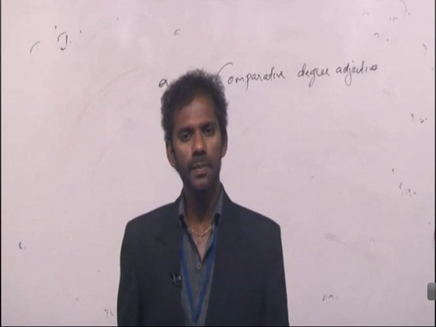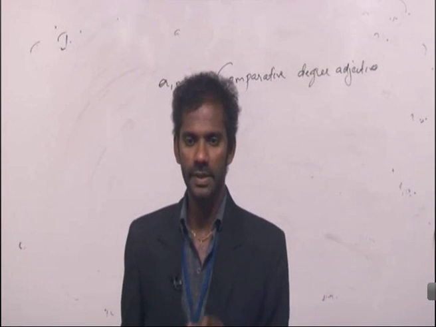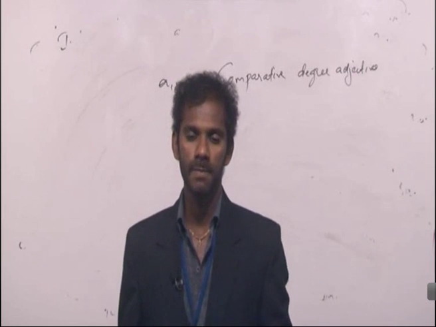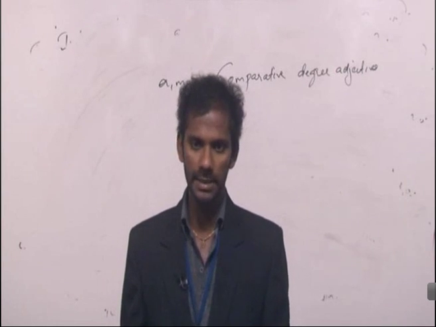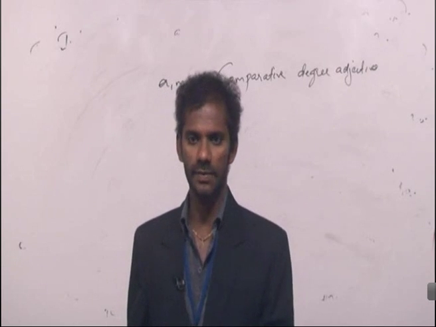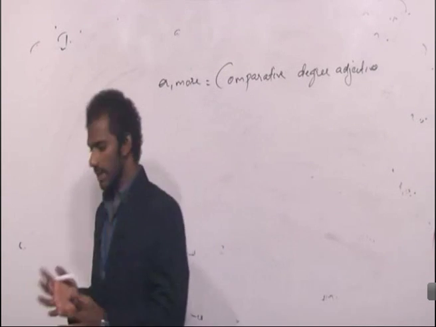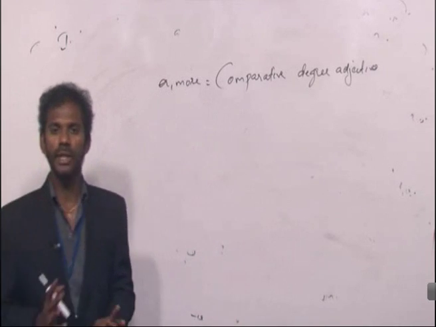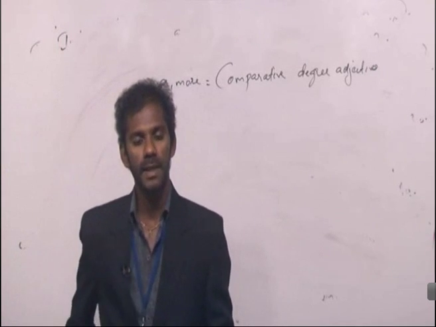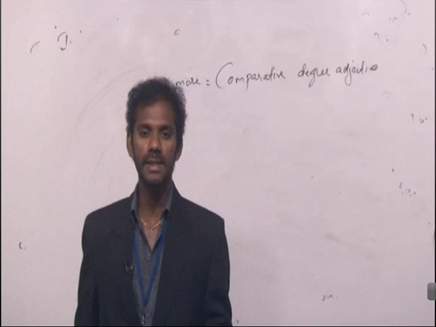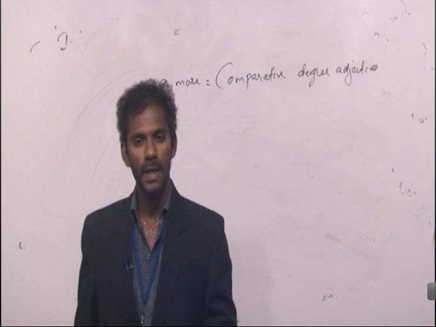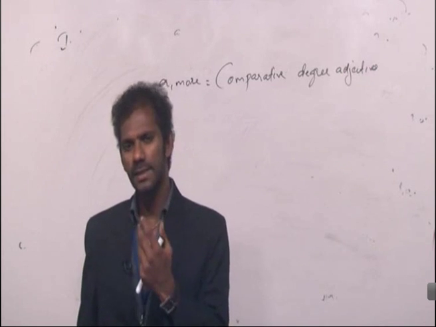So these ER words or more words are termed as comparative degree adjectives because we use these words only when we compare two entities. Only when two entities are getting compared, we'll go for these ER words or more words. That's why they are termed as comparative degree adjectives, right? Now tell me, the two entities getting compared will usually be similar entities or two entirely different entities. It can be similar as well as different, right?